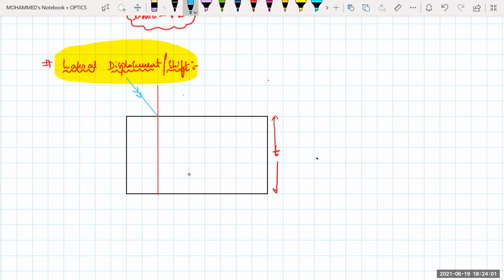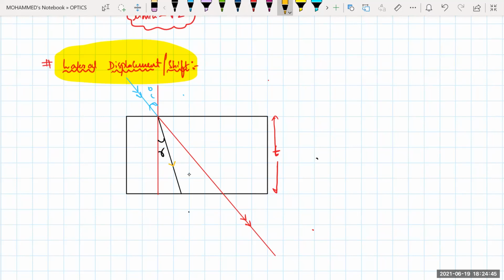Now tell me, when a ray of light is entering from rarer medium, this is your angle of incidence I. Generally, when a ray of light is entering from rarer medium to denser medium, it bends towards the normal like this. So this will be the angle of refraction. In the absence of this slab, this light might have traveled like this, in a straight way. So this was actually the incident ray of light. But in this case, because of the slab, it has bent. So this has been refracted.